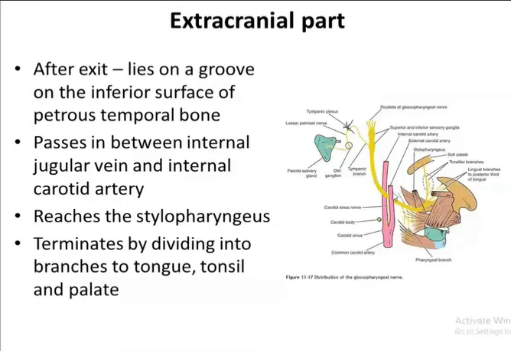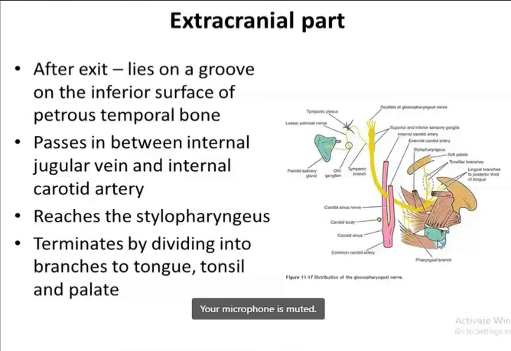Then it runs between the internal jugular vein and internal carotid artery, and it also passes between the two carotid arteries where it gives branches to the carotid body as well as the carotid sinus, and it supplies only one muscle, that is the stylopharyngeus muscle. Then along its course it gives a number of branches to supply the palate and the posterior one-third of the tongue, right? And it also supplies the mucous membrane of the tympanic cavity via the tympanic plexus, and secretomotor fibers to the parotid gland. So you should remember this.